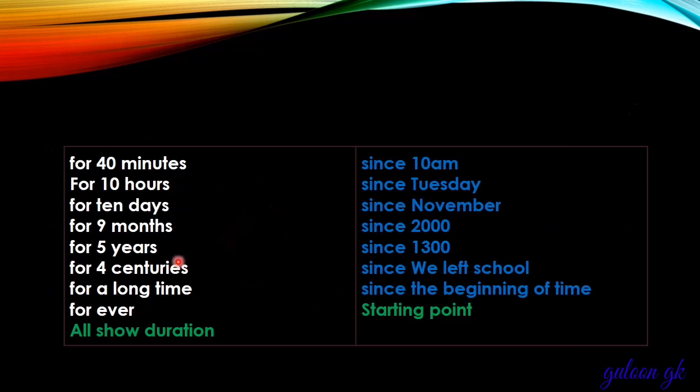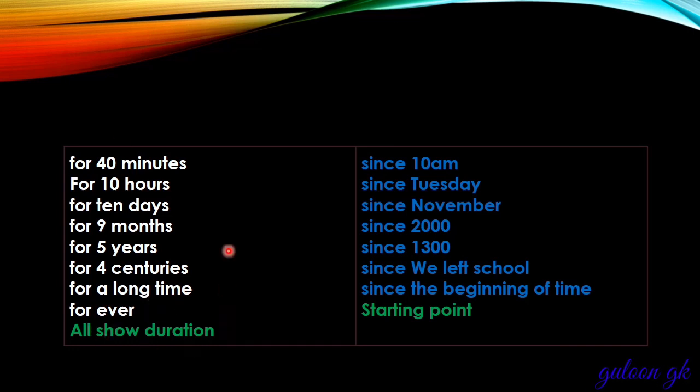This one is for and this one is since. We will use for and since in any tense, either present, past or future. So for 40 minutes, for 10 hours, for 10 days, for 9 months, for 5 years, for 4 centuries, for a long time, forever.